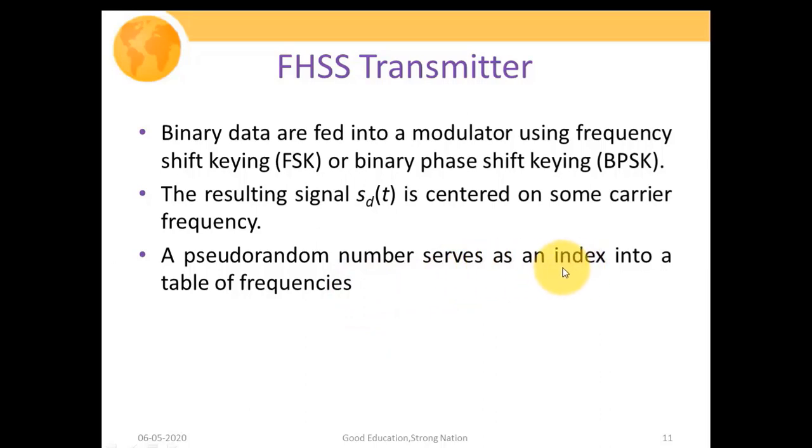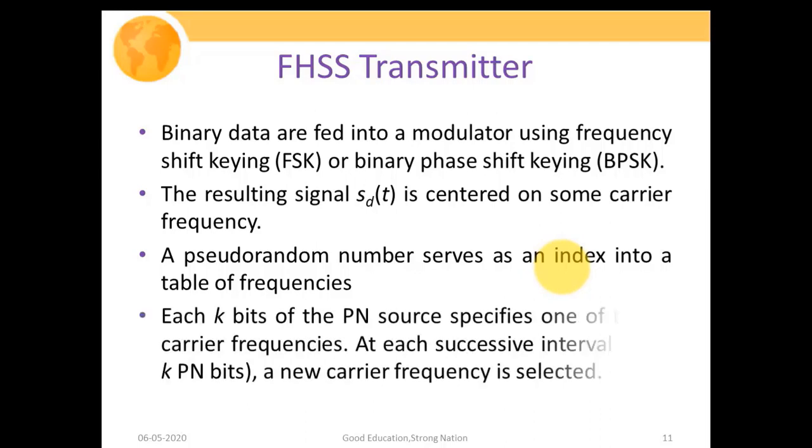So it is basically providing some index value, and for each and every index value, a set of frequencies would have been assigned in our channel table. So depending upon the input of that index value, our frequency synthesizer circuitry is going to select the actual carrier frequency, and it will generate the carrier frequency CT, which will keep on changing depending upon the input from the PN sequence generator. So each k-bit of the PN source specifies one of the 2^k carrier frequencies.